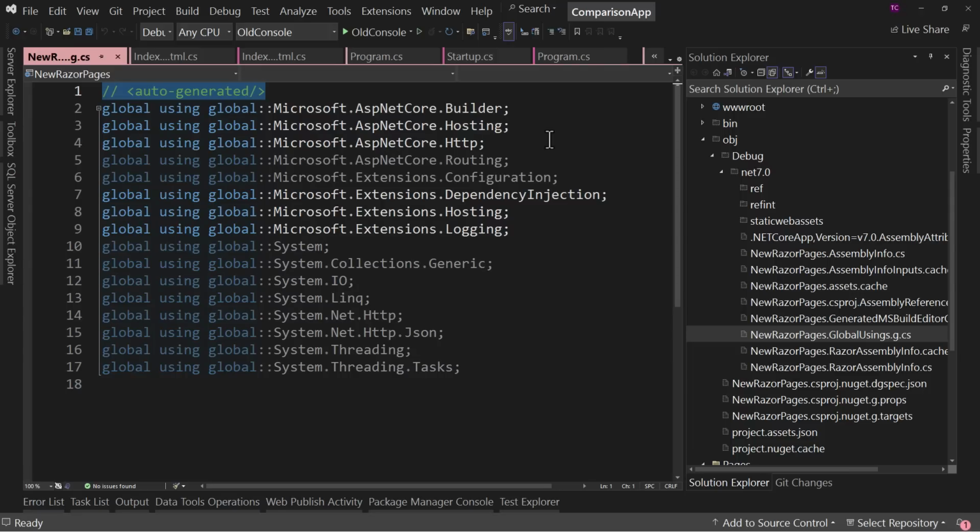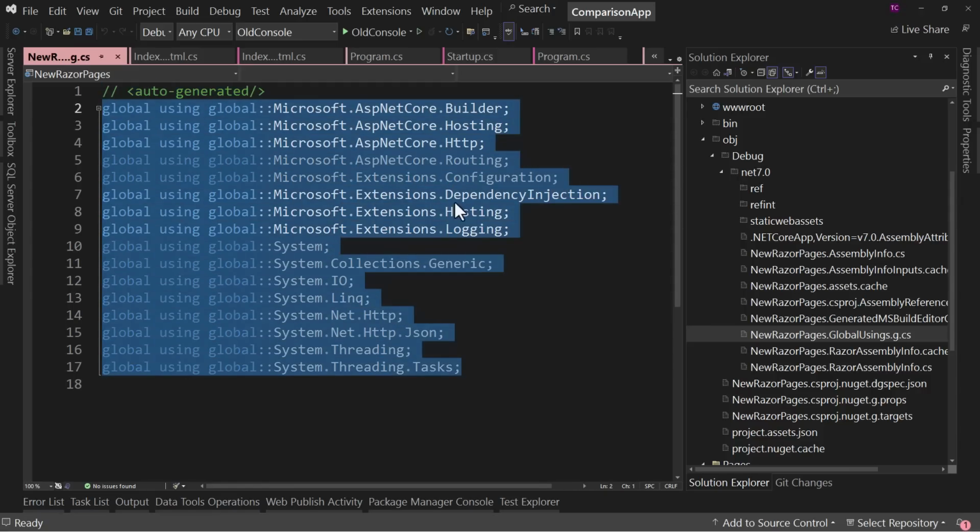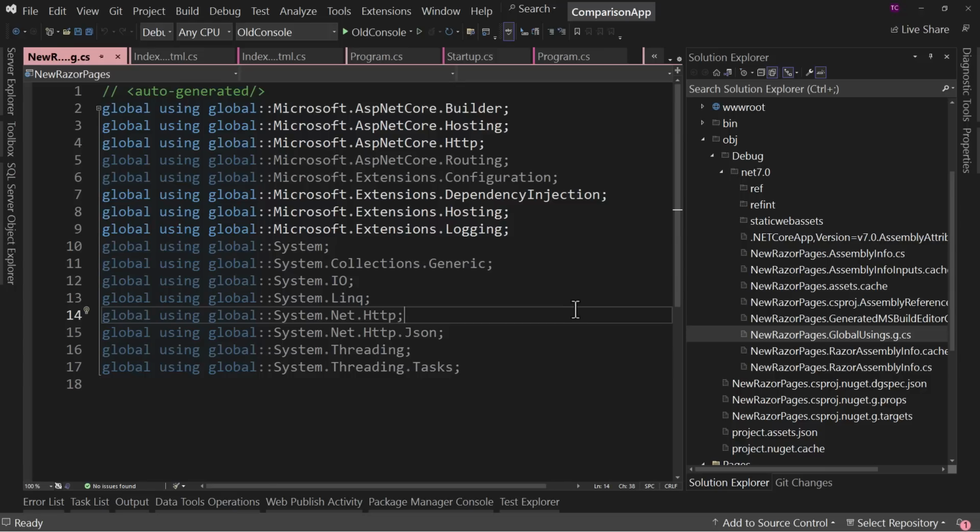Now, it's not everything, and it's different for web projects versus desktop projects and so on. But these things are available then to all of our class files in the entire application. So you don't have to add a using system directive because it's already there in the implicit using.